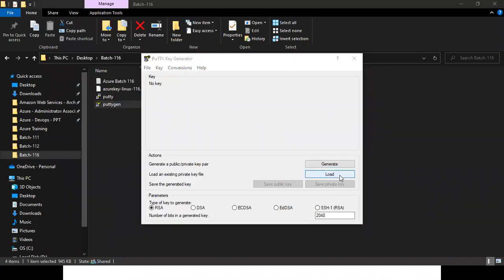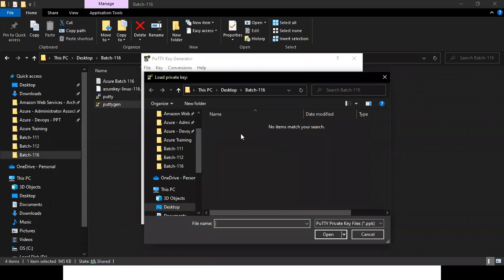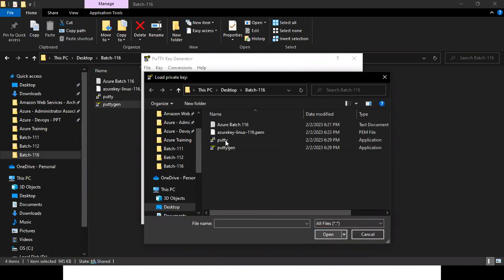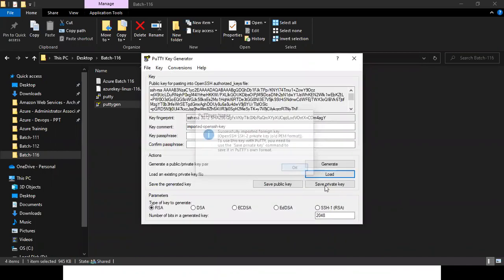You need to click on only two buttons: Load and Save private key. Nothing else you need to click. If you click somewhere else, you will get a wrong PEM file. Click on Load. Select your PEM file. Change here from PPK to All files. Here is my PEM file. Open. Okay. Save private key.